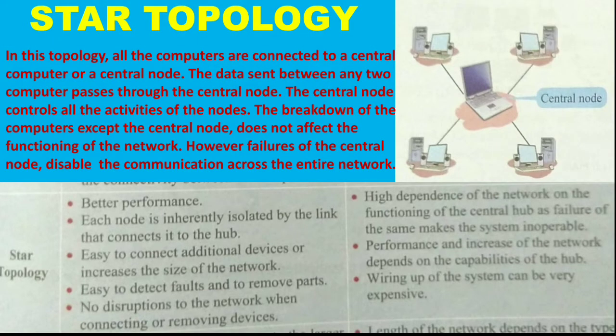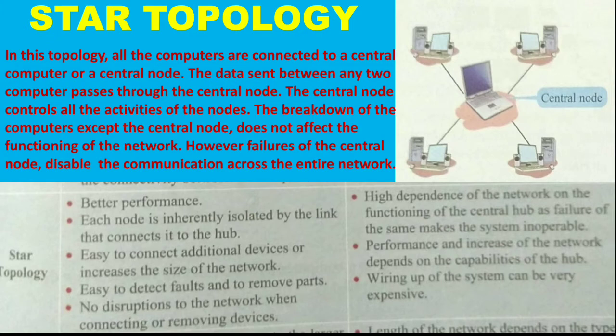So what are the advantages? Better performance. Each node is inherently isolated by the link that connects it to the hub. So all the computers are not connected with each other. In place, they are connected with the central node. Easy to connect additional devices or increase the size of the network. Easy to detect faults. You can easily detect the faults and you can remove the faults. No disruption to the network when connecting or removing devices.